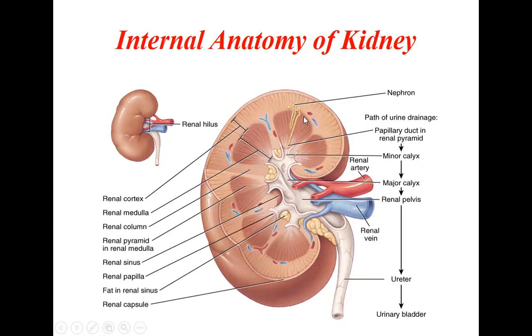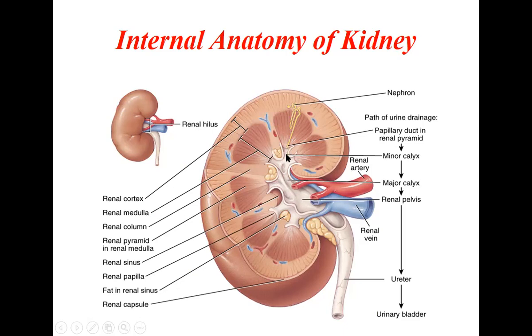So this papilla, this is the papilla here, within which there is a nephron inside. This is the structural and functional unit of the kidney. There are millions of nephrons here. So all of this will open through the papillae. This is the papilla into the minor calyx.